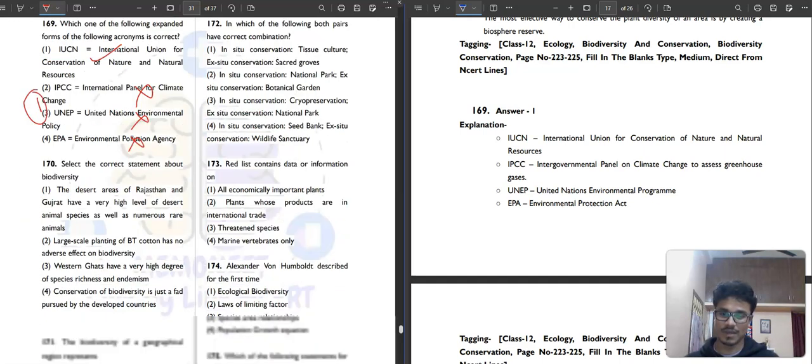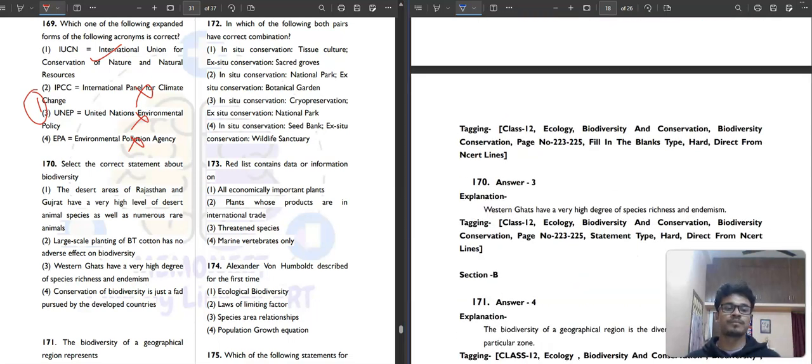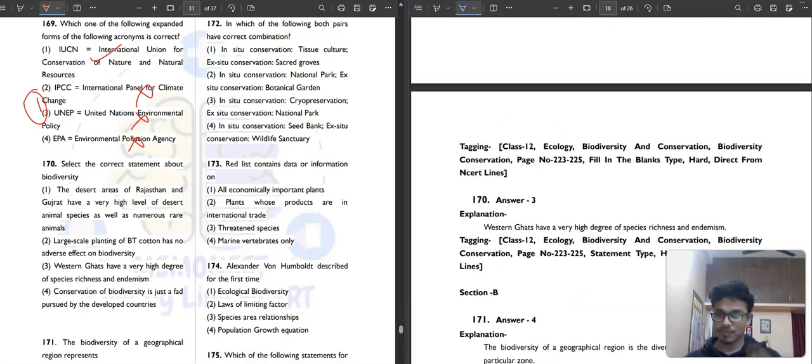Question number 170. Select the correct statements about biodiversity. The desert areas Rajasthan and Gujarat have a very high level of desert animal species as well as numerous rare species. Correct statement? No, not correct. A large scale planting of BT cotton has no adverse effect on biodiversity.